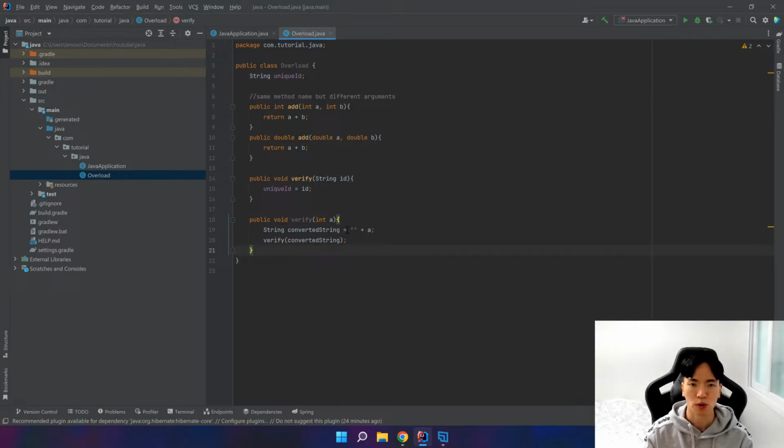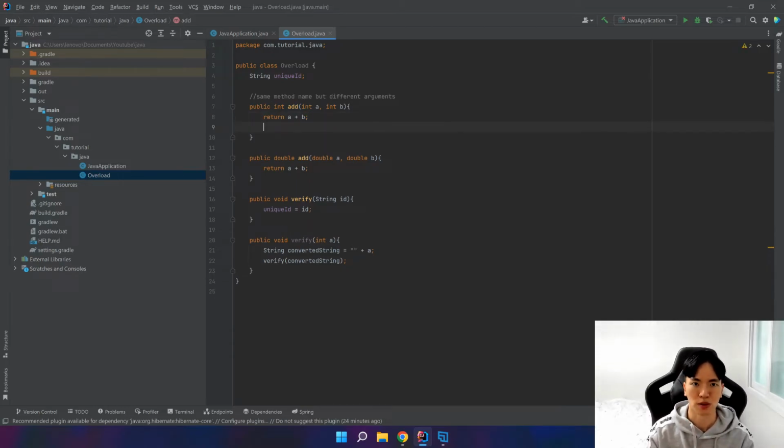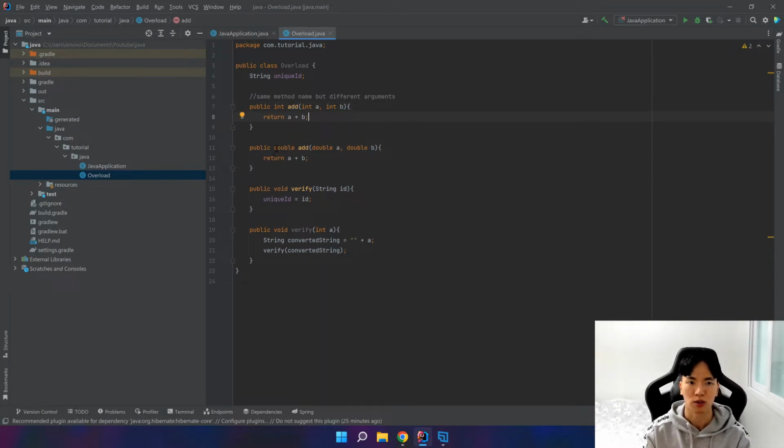So why do you overload methods? Why do you have multiple versions of the method? Well, it's basically for convenience. Maybe if you just have this method and you want to input double arguments, you have to convert the double into an int to use this method. But conveniently, we can just overload the method and that automatically takes a double, right?